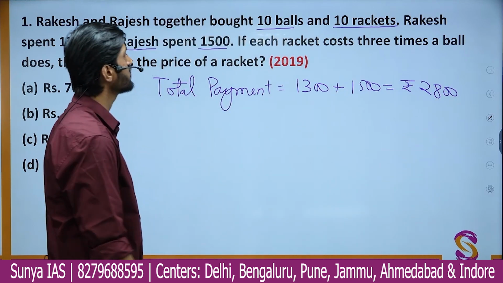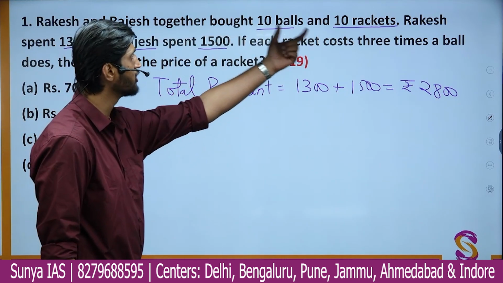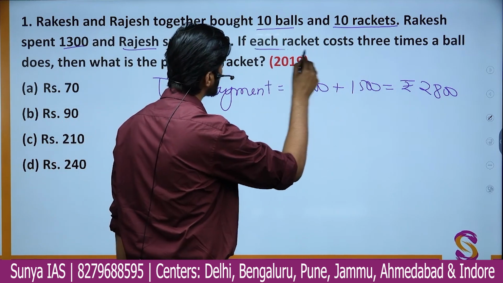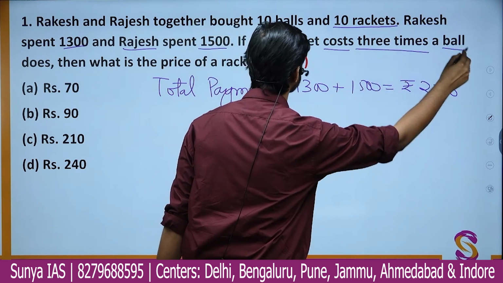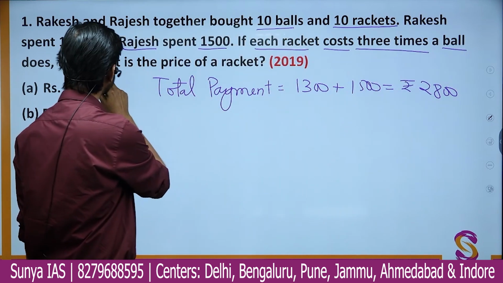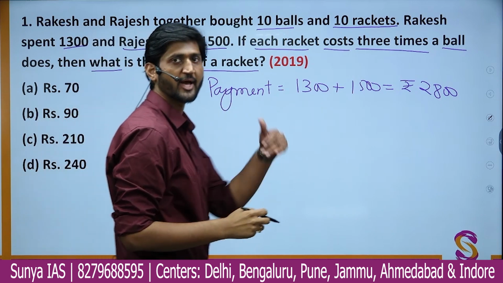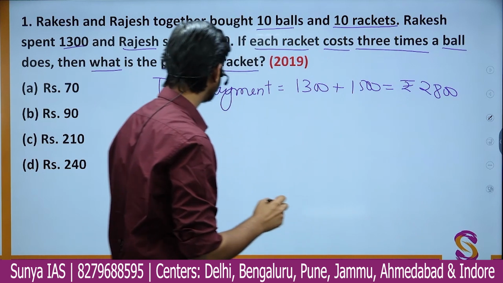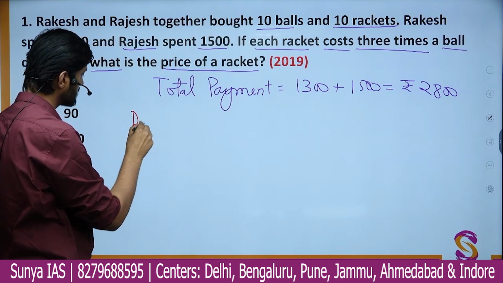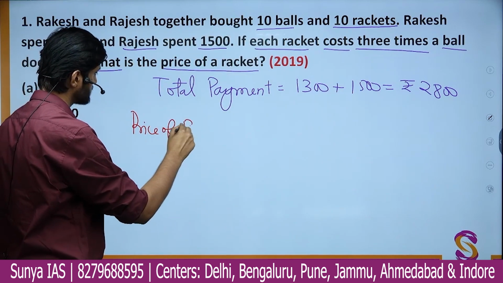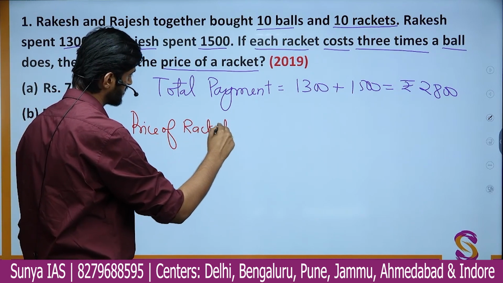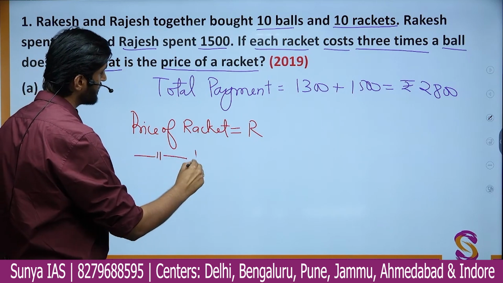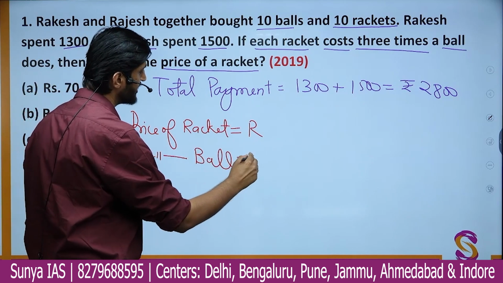And what do they purchase? They are purchasing 10 balls and 10 rackets. Now the further question says each racket costs 3 times the ball. Then what is the price of a racket? So we have to find the price of a racket in this question. Let us assume the price of the racket as R, and the price of the ball as simply B.